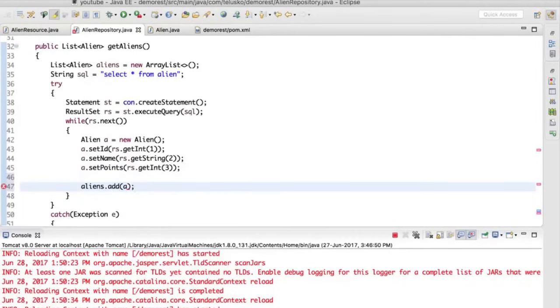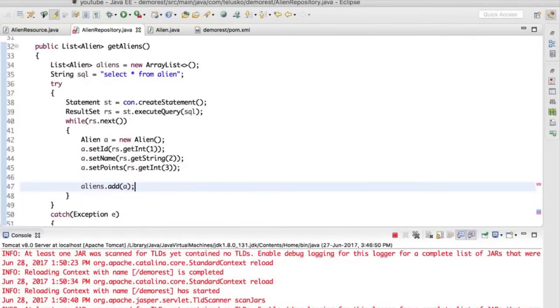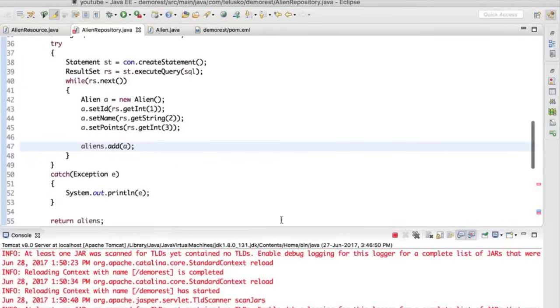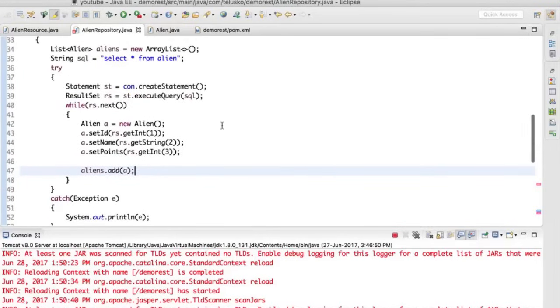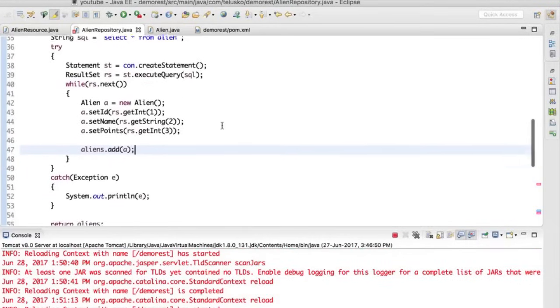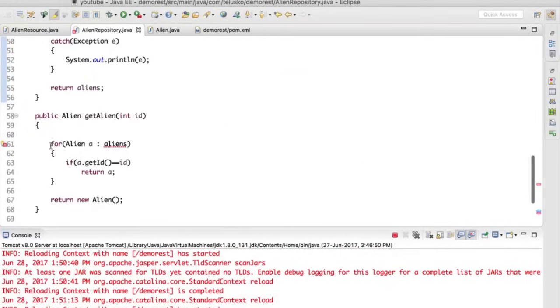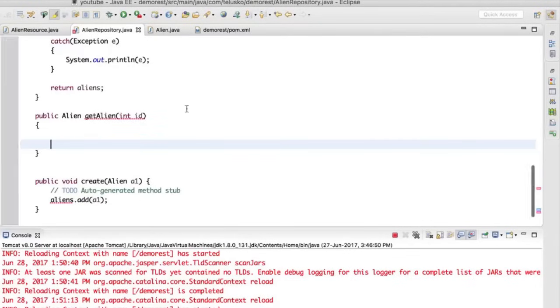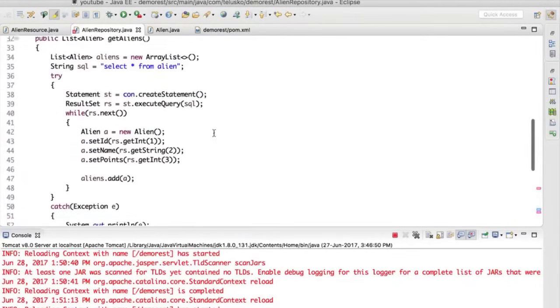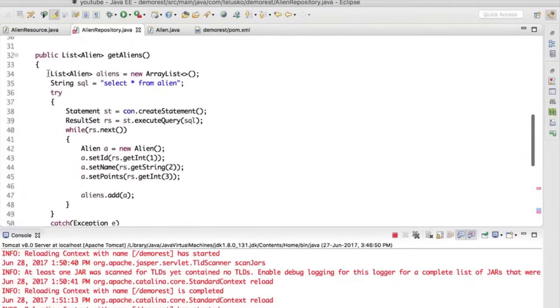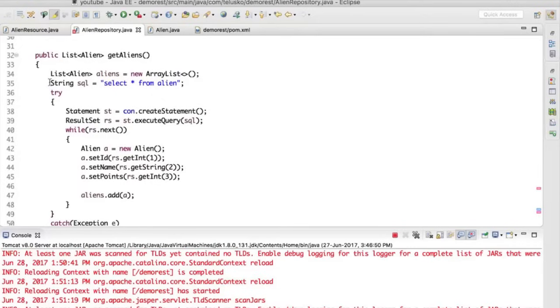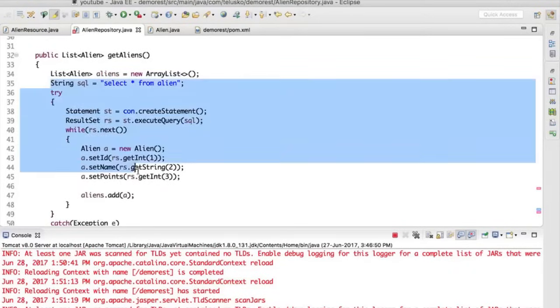So it doesn't matter how many rows you have. If you have 50 rows, it will add your 50 aliens. And once you do that, you will get all the aliens. Now this is how you fetch the values, right? Maybe you want to fetch only one value now. So in this scenario, I don't want to return all the values. I want to return only one value. Again, we can use the same thing, but this time we will not return multiple aliens. We'll return only one alien, right?